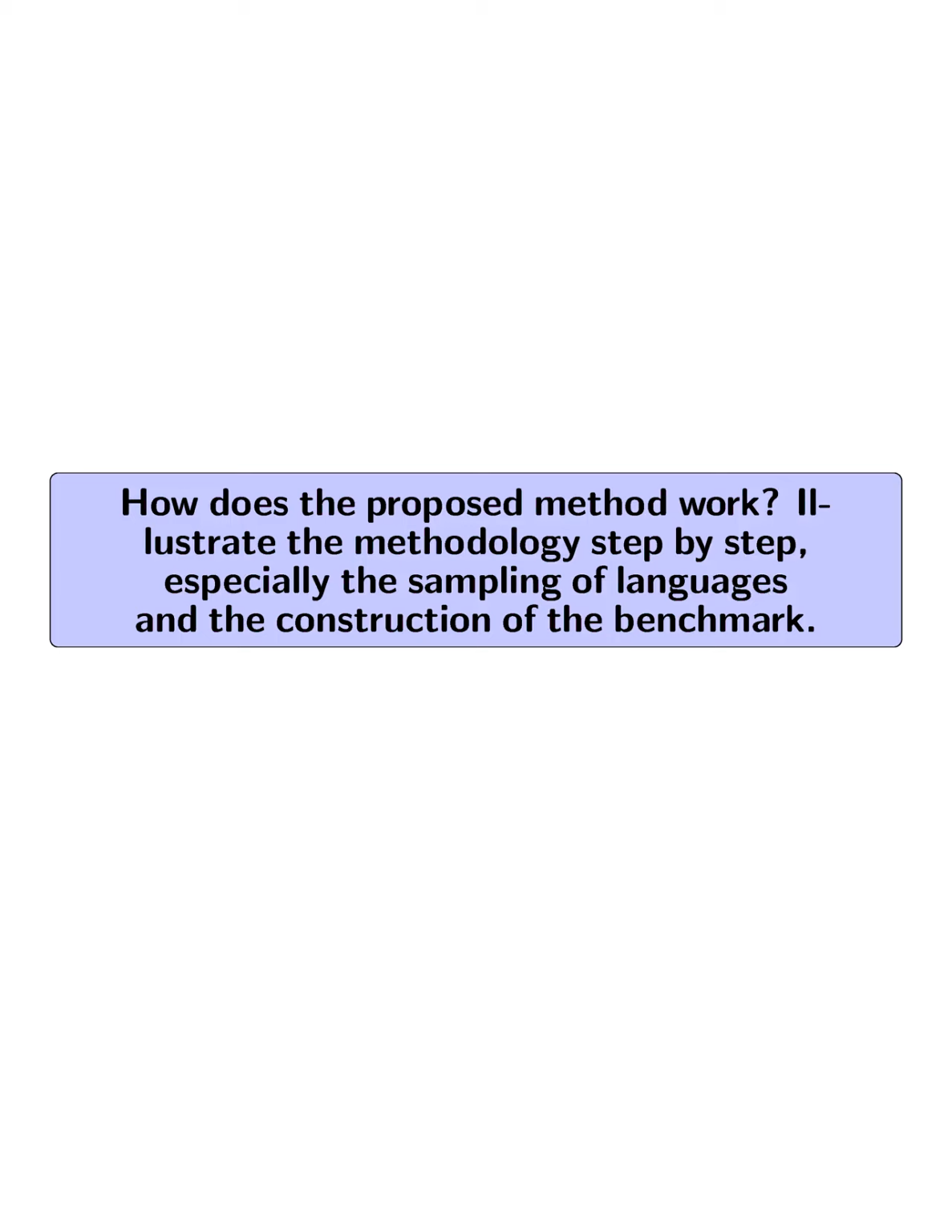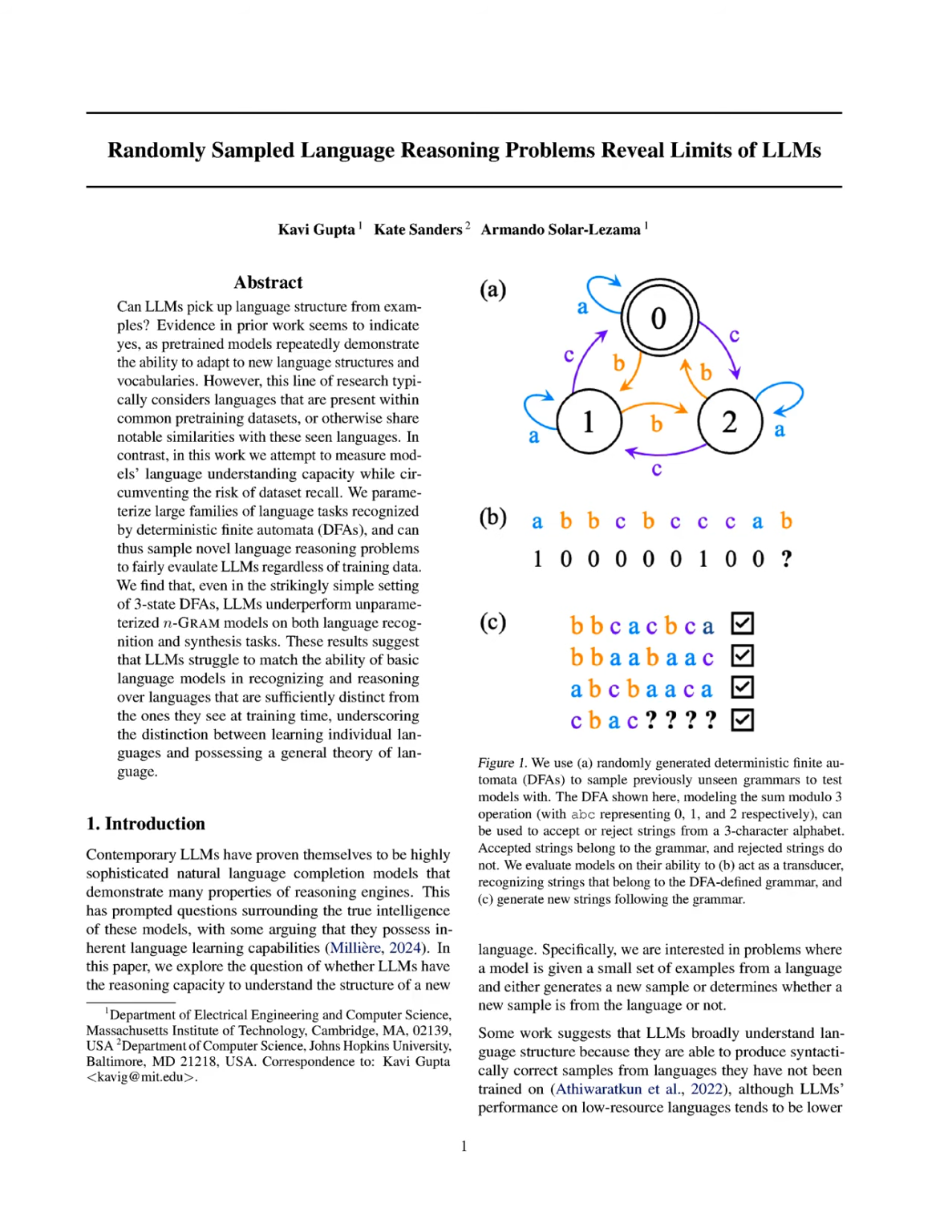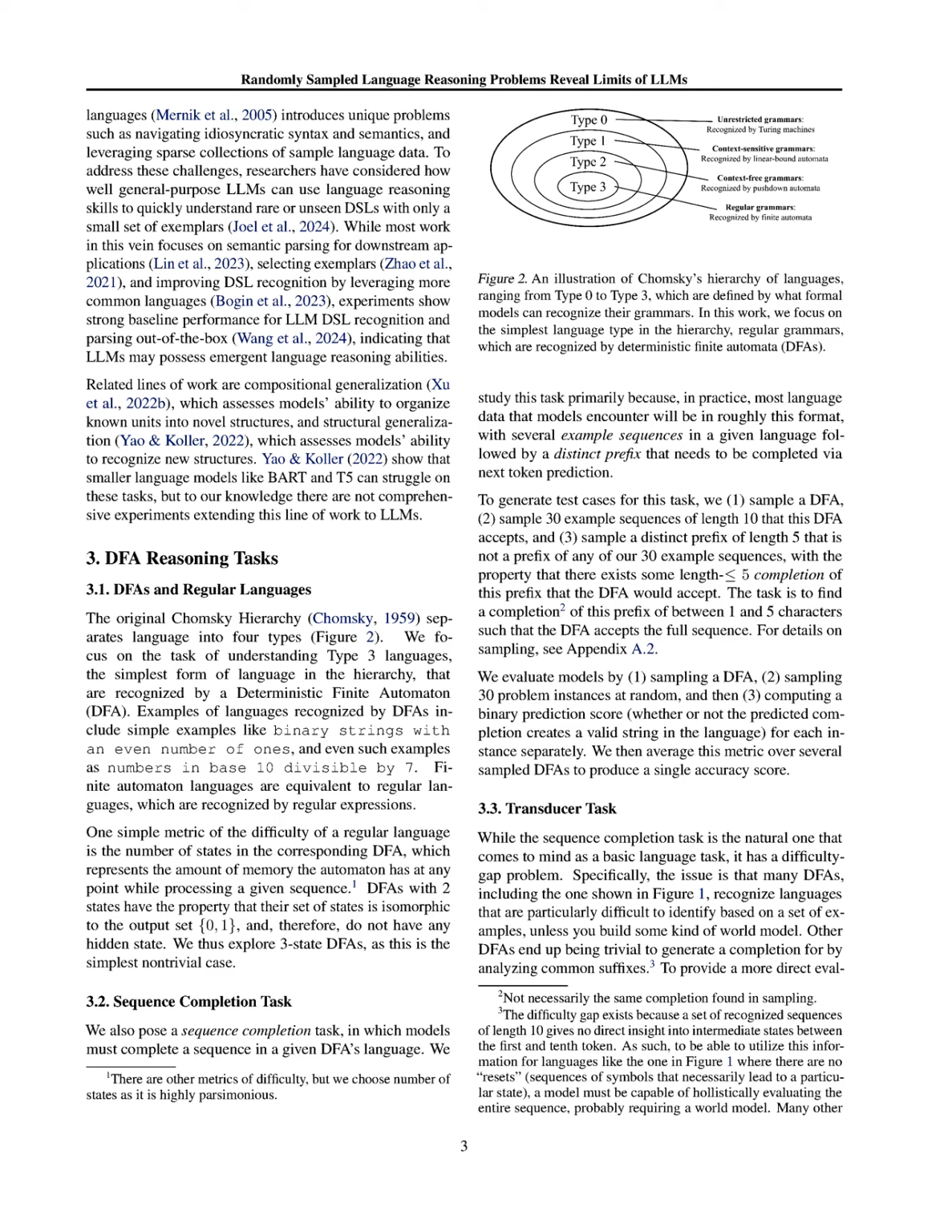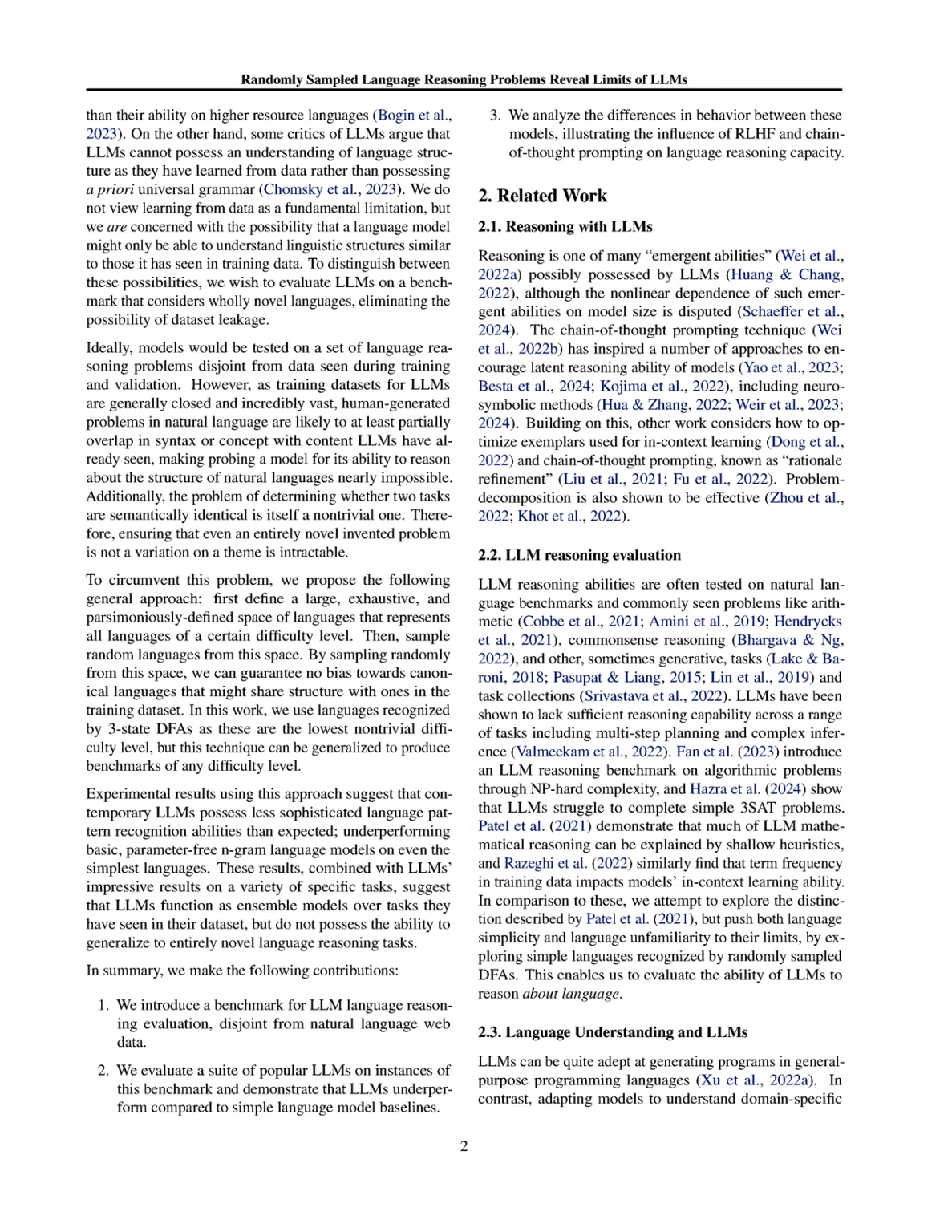How does the proposed method work? Illustrate the methodology step by step, especially the sampling of languages and the construction of the benchmark. The proposed method for evaluating LLMs on language reasoning tasks involves several key steps. First, a large, exhaustive, and parsimoniously defined space of languages is established, representing all languages of a certain difficulty level, specifically focusing on Type 3 languages recognized by 3-state DFAs. Next, random languages are sampled from this defined space to ensure that there is no bias towards canonical languages that might share structures with those in the training dataset.